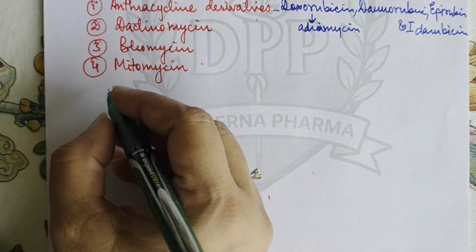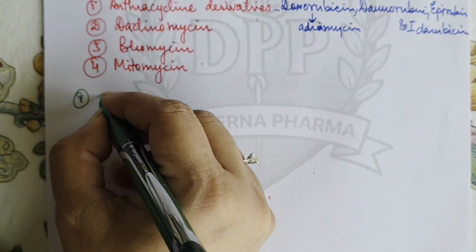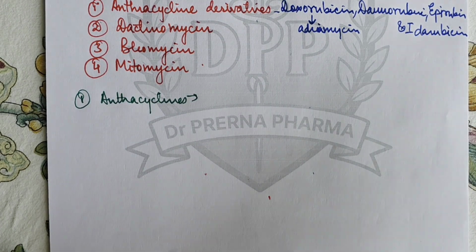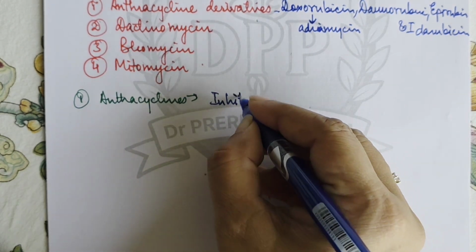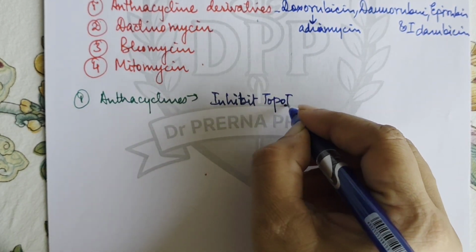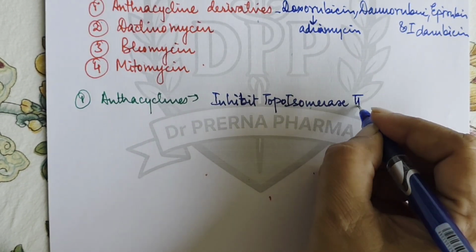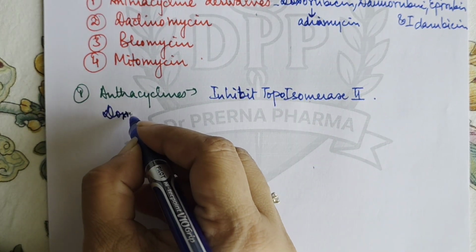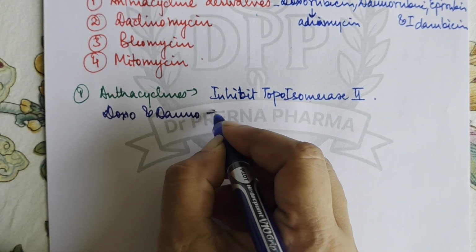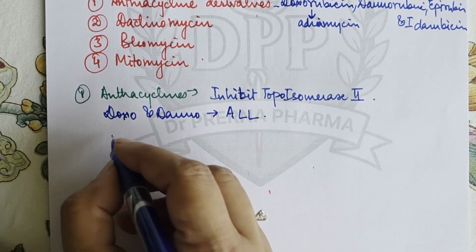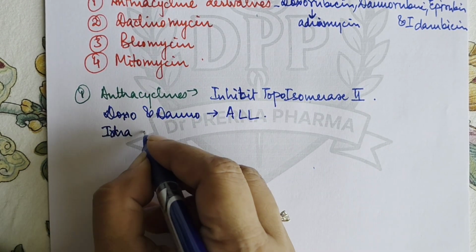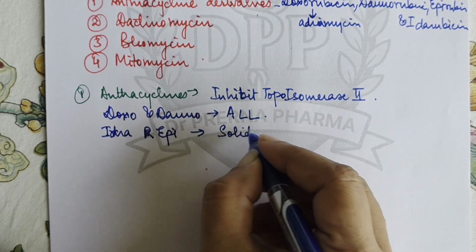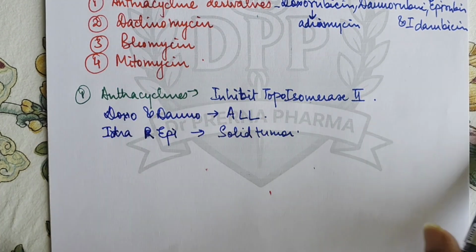Now in the anthracycline derivatives, the first category, the anthracyclines, their main mechanism of action is that they inhibit topoisomerase 2, right? Doxorubicin and daunorubicin are mainly used in acute lymphatic leukemias, while epirubicin is mainly used in solid tumors. Okay, what toxicity do they cause?